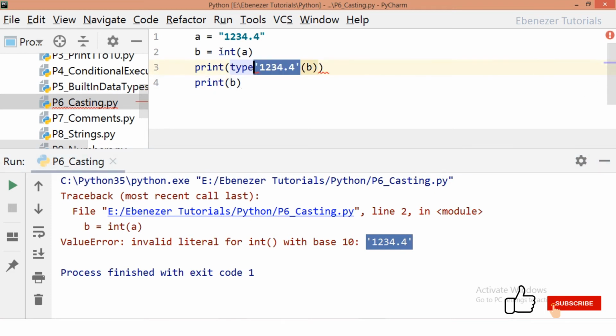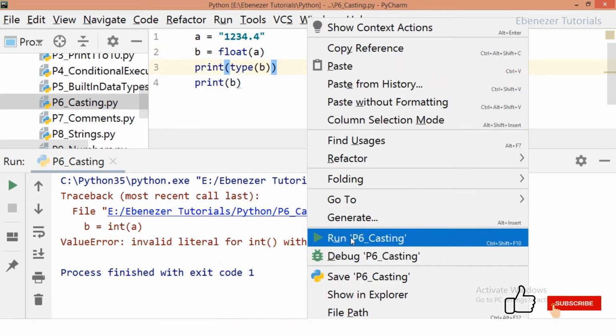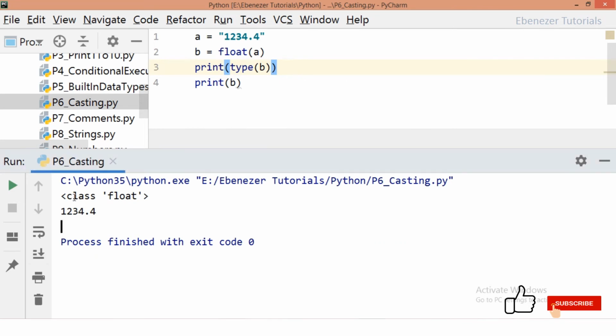Now if I give something like this, this also would work. Because this is a value with a decimal point, you will have to convert it into float. So since I have added a decimal point, we will have to convert it into a floating point number. Now we have seen that the class has become float and the value that is stored inside the variable is 1234.4.